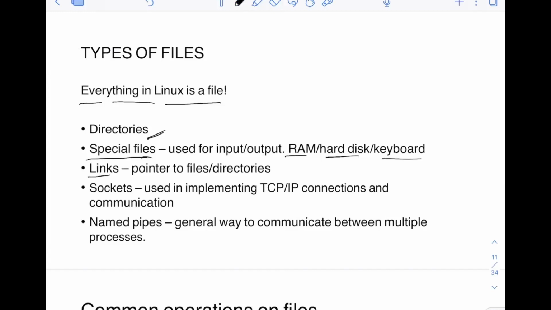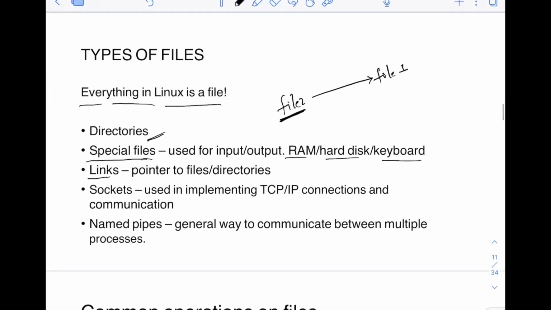Then you have links. There can be links also in Linux. Like you have file one, and there may be something like file two, and this file two may be pointing to file one itself. So when you open file two, since it is pointing to file one, you will see the content of file one itself. That is the concept of links: pointers to files and directories.